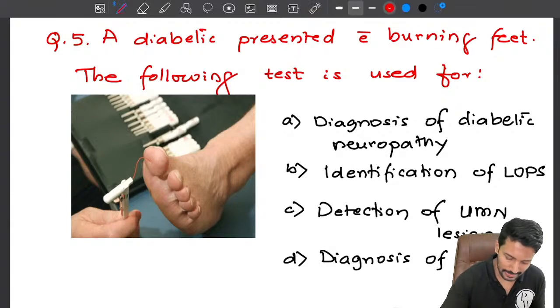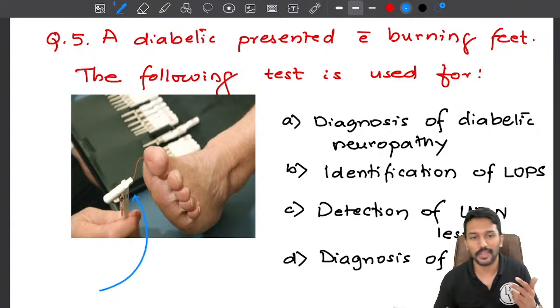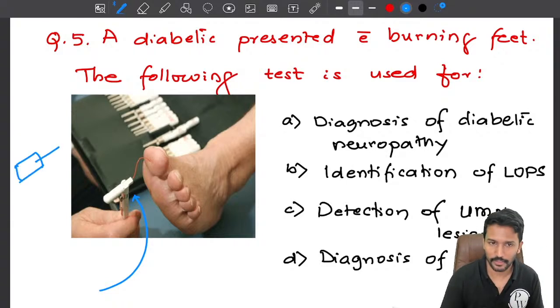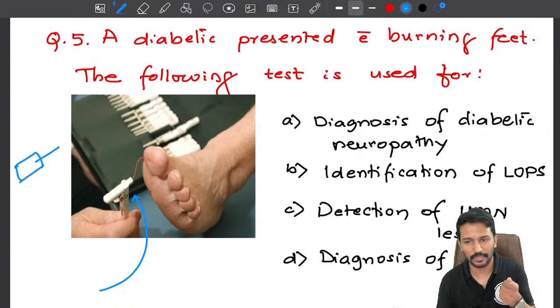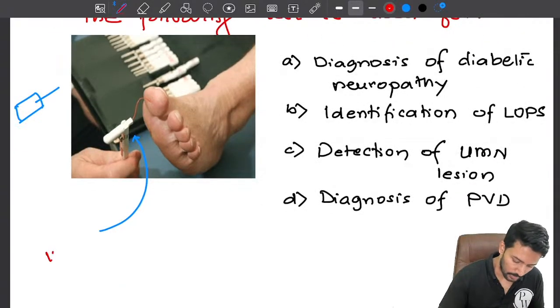So this equipment that they are using is available in various forms. You may see a card like this with a filament attached to it, or a knee hammer like stuff with a filament attached to it. So primarily there is a filament here. This filament is called the 10 gram monofilament.